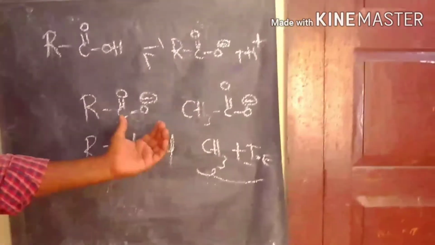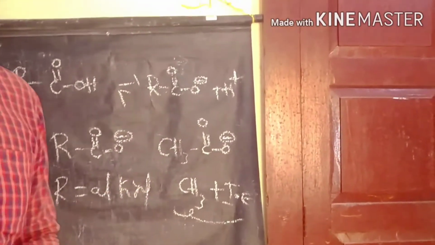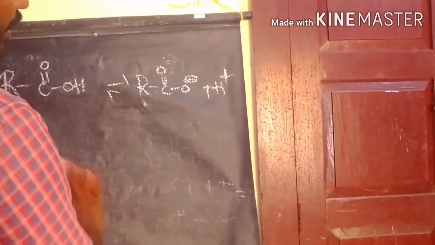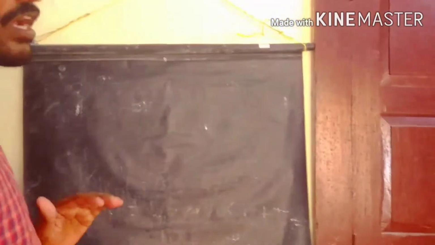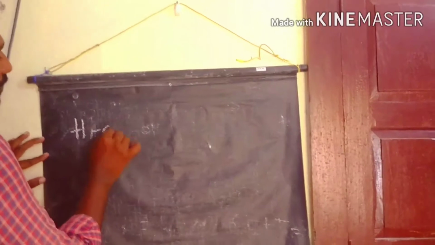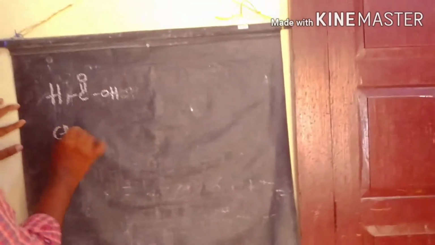This way we can explain the acidic nature of the carboxylic acid. We can easily identify that if the alkyl chain increases, the carboxylic acid acidity decreases. For example, formic acid is more acidic than acetic acid.